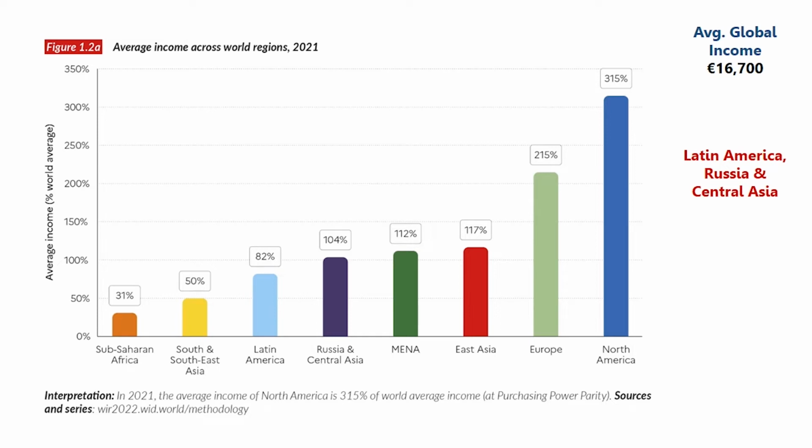Central Asia, Russia, and Latin America are close to the global average income, whereas East Asia, Europe, and North America have two to three times the global income. They have very large incomes, whereas sub-Saharan Africa and Southeast Asia only have 31% of the average income level.